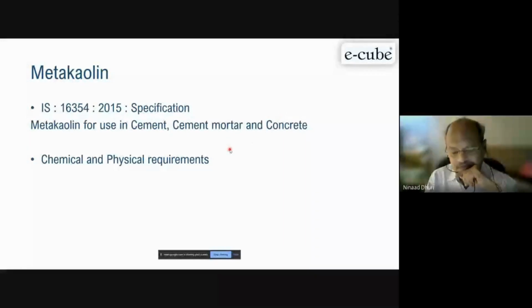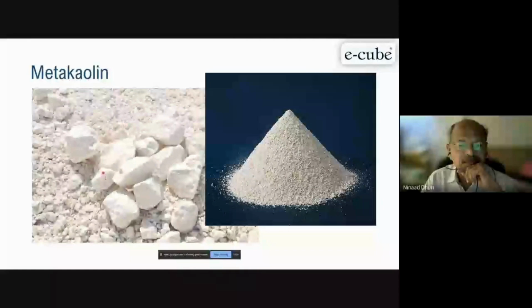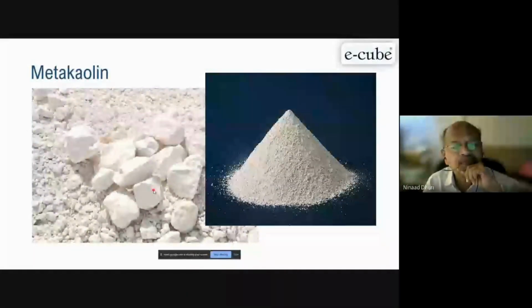Metakaolin. Kaolin is the material. See, this is the material which is available in the mines. Then you can fire or heat it at a temperature around 850 or so. Whatever silica is there becomes amorphous silica, and then the material looks like this.